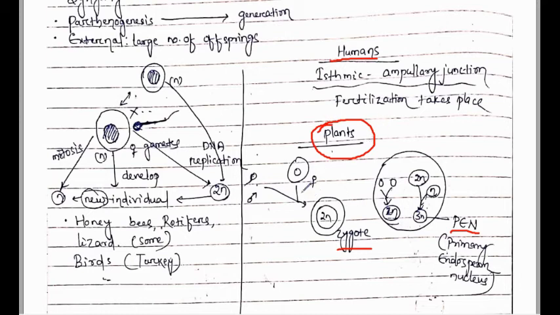This process is known as syngamy, the fusion of male and female gametes. The female gamete means the egg, which is non-motile. This process is known as syngamy.